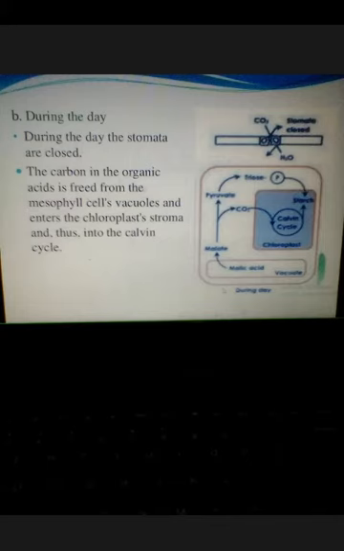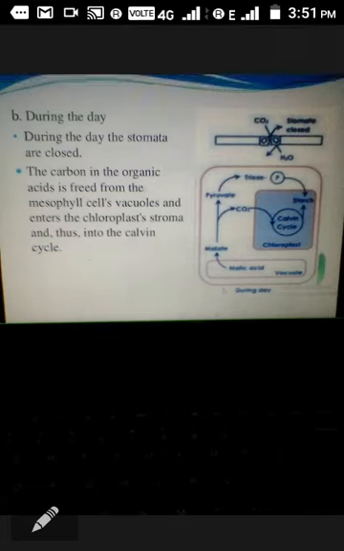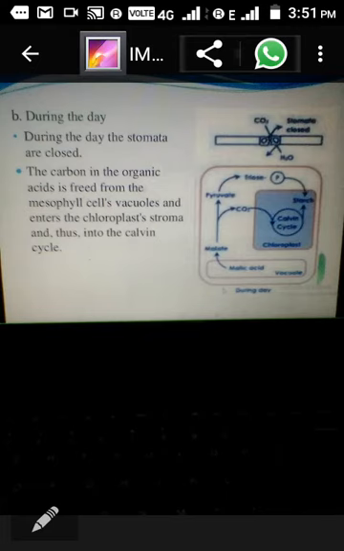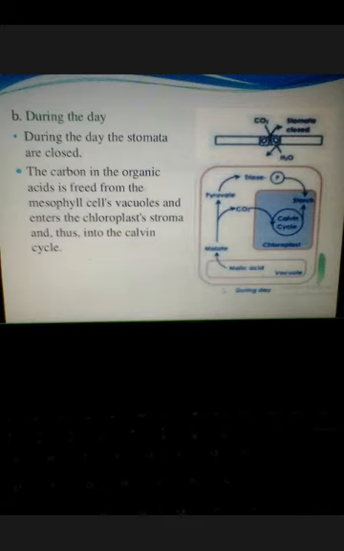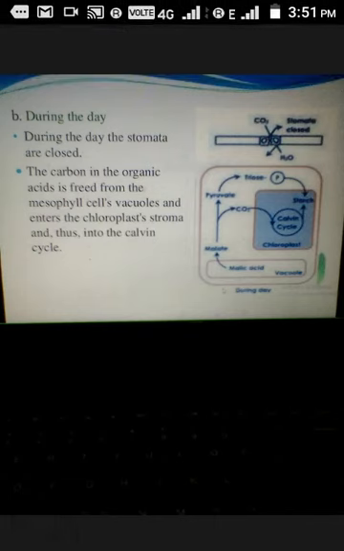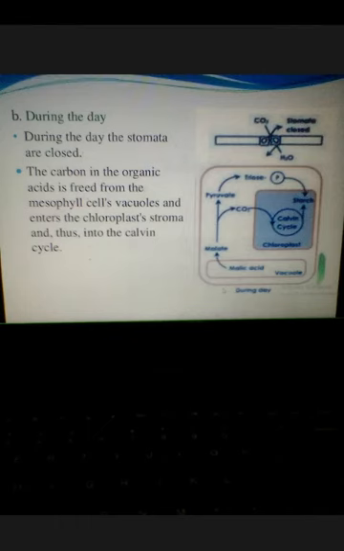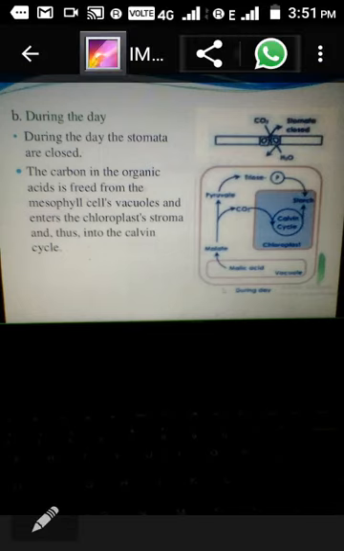During daytime, the stomata are closed, then the carbon in the organic acid is freed from the mesophyll cell vacuoles and enters the chloroplast. Thus the next cycle, the Calvin cycle, goes on. In this way there are two times of CO2 fixation. That's why this cycle is more efficient. Thank you very much.